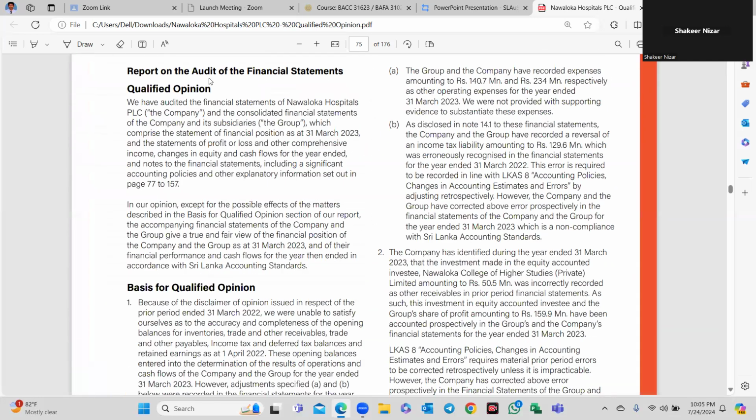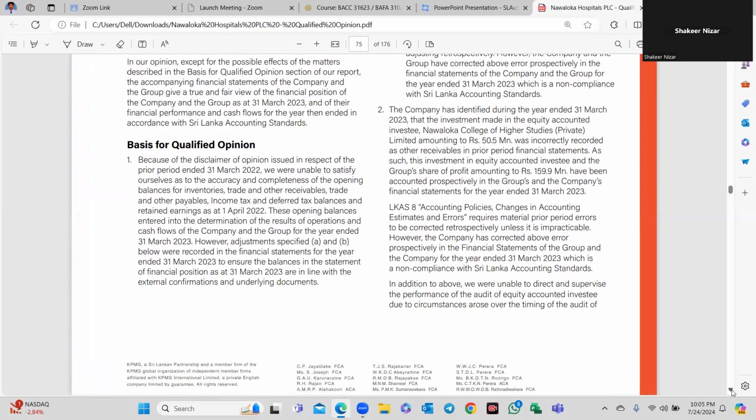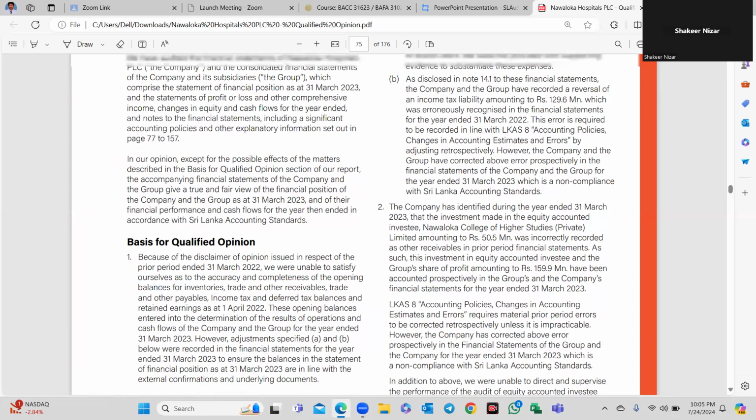So I read: we have audited the financial statements of Navaloka PLC. Now, the opinion: except for the possible effects described in the basis for qualified opinion, the others are okay, free from material misstatement, and give a true and fair view. Basis for qualified opinion: because of the disclaimer of opinion issued in respect of the prior period, we were unable to satisfy ourselves of the accuracy and completeness of the opening balances, because last year's closing balances are this year's opening balances, and the previous year was a disclaimer.